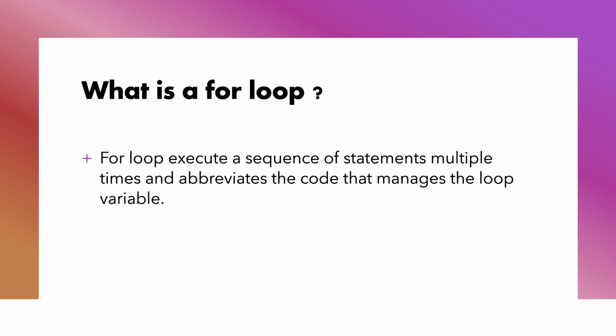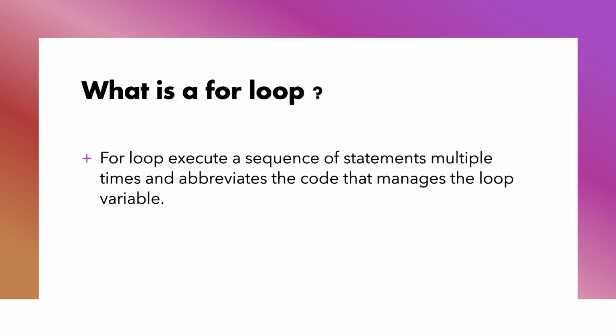So the for loop executes a sequence of code again and again, right, according to whether the condition is satisfied or not. If satisfied, it will run again and again, and if not, then it will just not run. And it also provides us with a variable, which is called a loop variable, which we can increment and decrement in the starting of it, and that we can use for several purposes. Okay, guys.